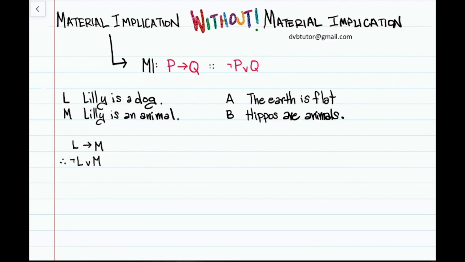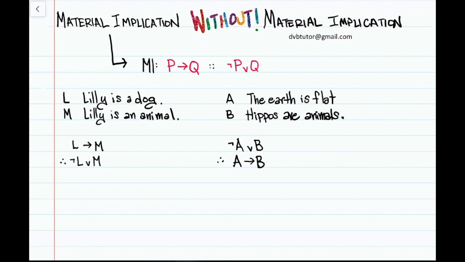Suppose it's true that either the earth is not flat or hippos are animals. So that sentence is true, right? Because it's true that the earth is not flat, and it's also true that hippos are animals, so the disjunction either not A or B is true. And suppose we wish to infer that if the earth is flat, then hippos are animals. So it seems intuitively that this is not valid.